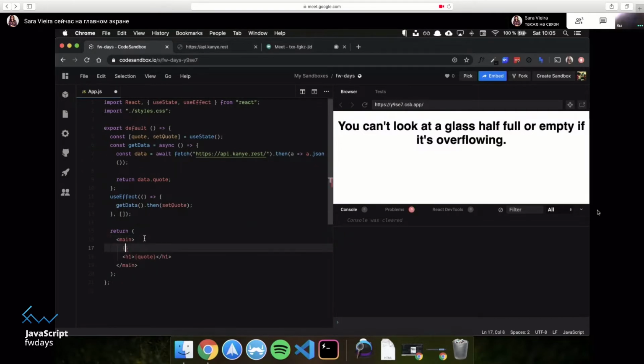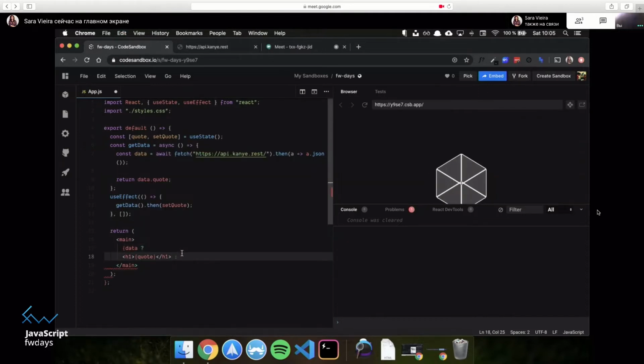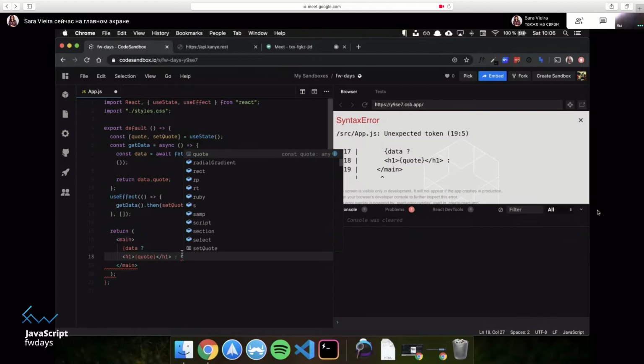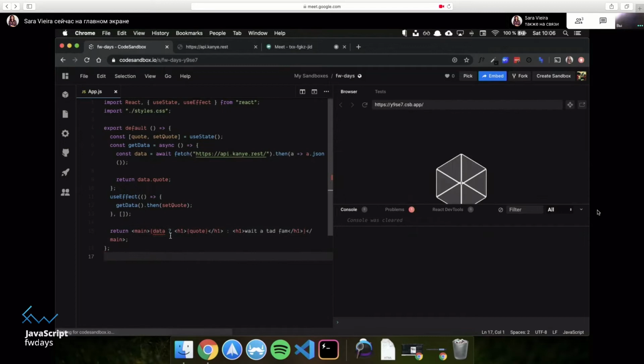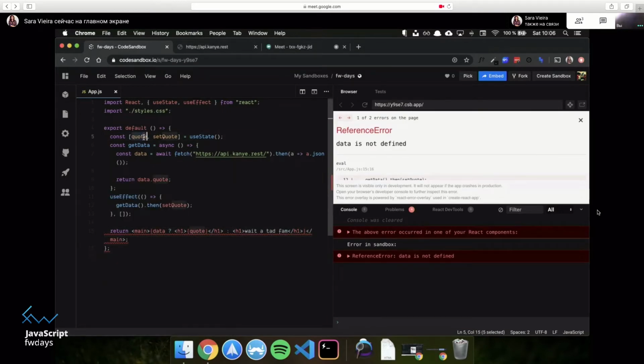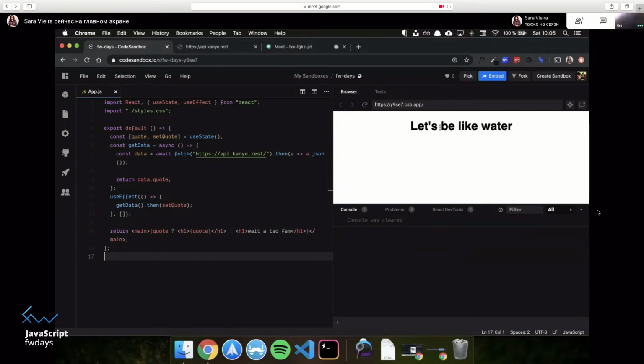Okay, so let's build that. So I'm going to say if data, show this. And if not data, let's just show an H1 that says wait a tad fam. And close that H1. And now close that thing. And there is no data because I called it quote. That makes sense. And it says wait, and then it says this. Okay, but what if we want more quotes to show up when we click a button?